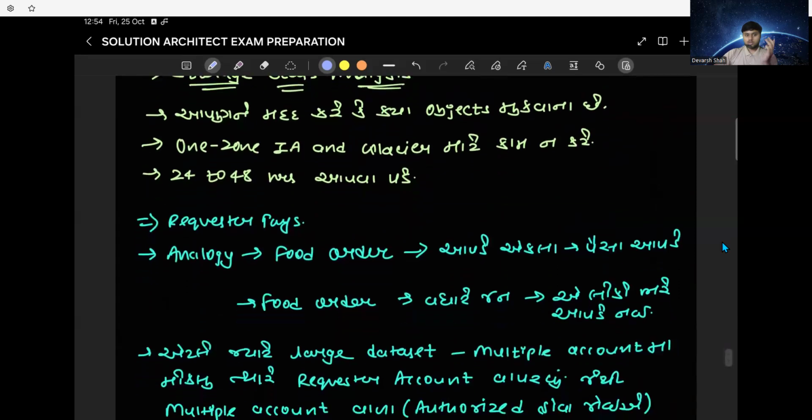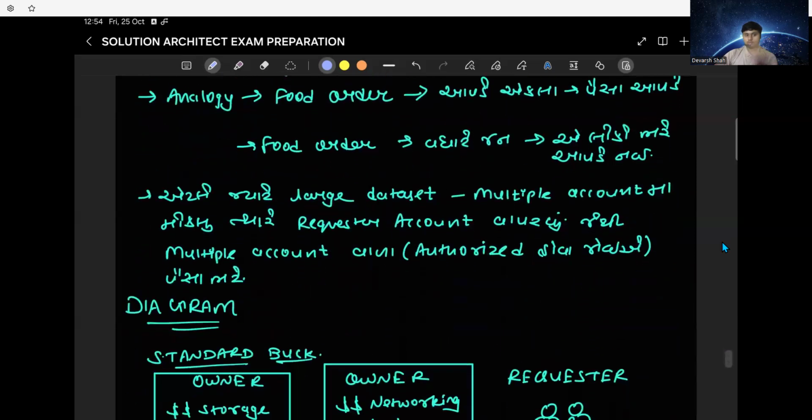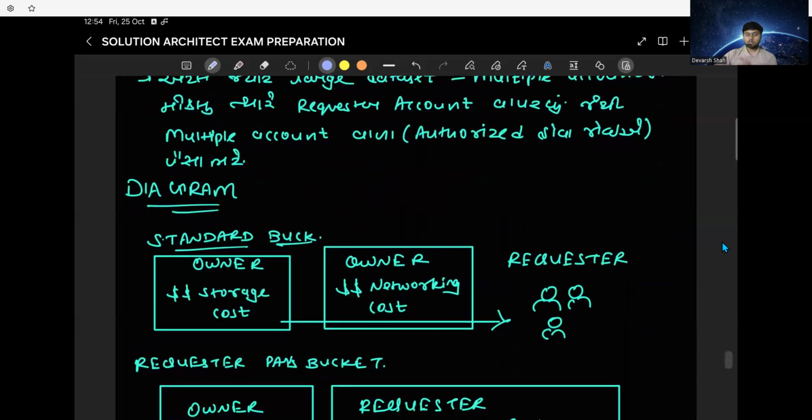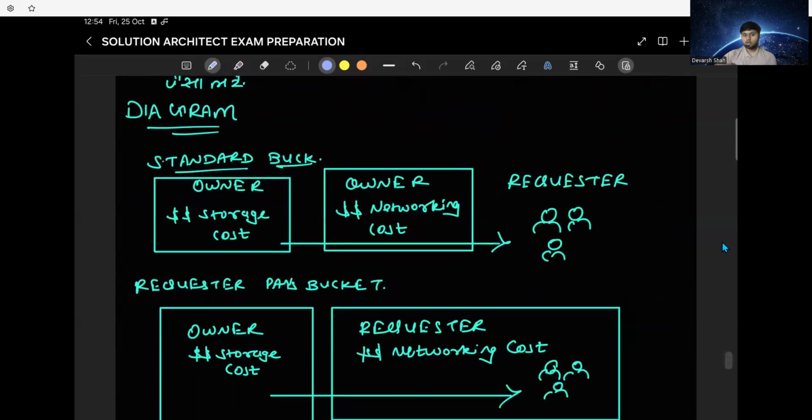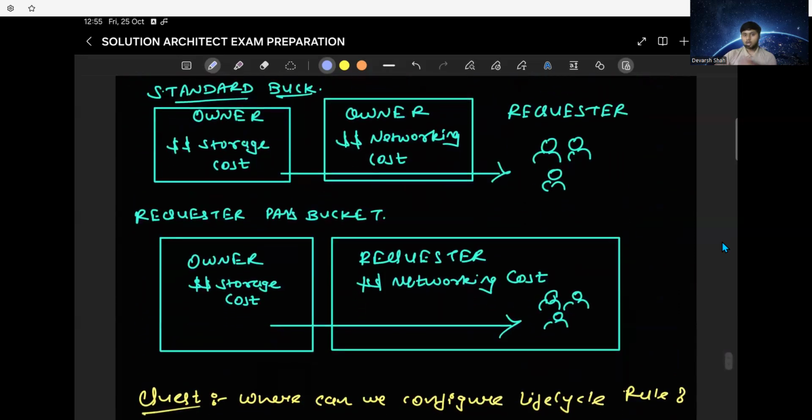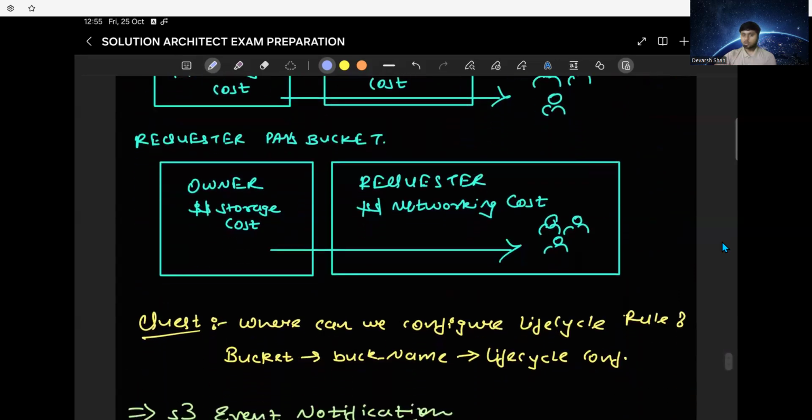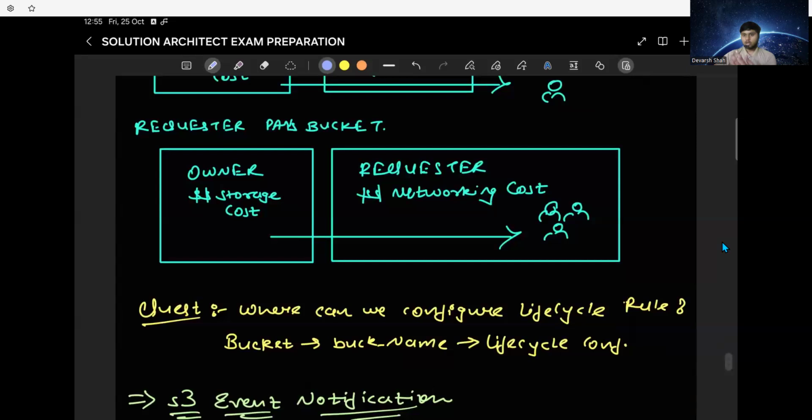Storage class analysis is also great. Then Requester Pays. If I am the owner of my S3 bucket and I am providing you services, and you are taking the services, then you must also pay for the networking.